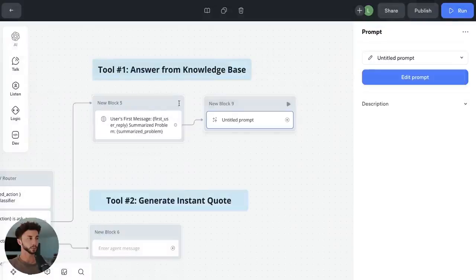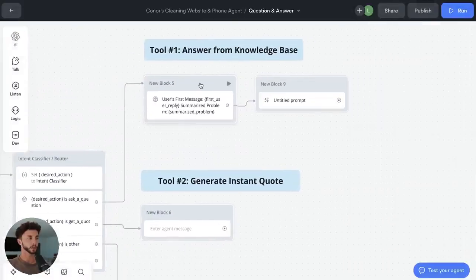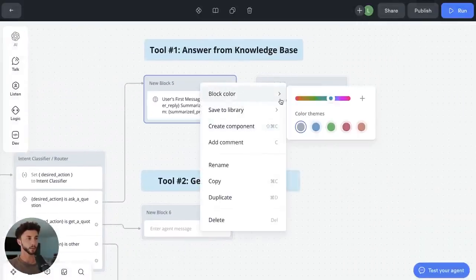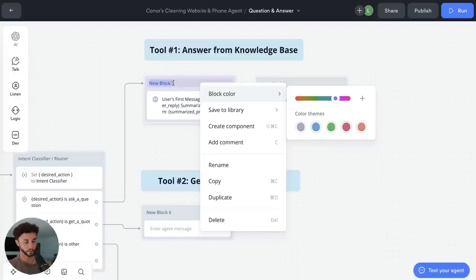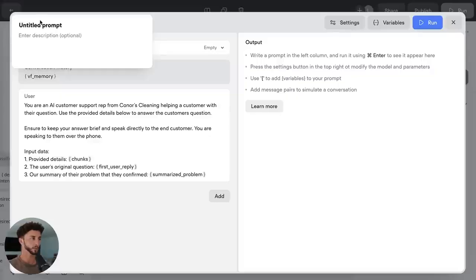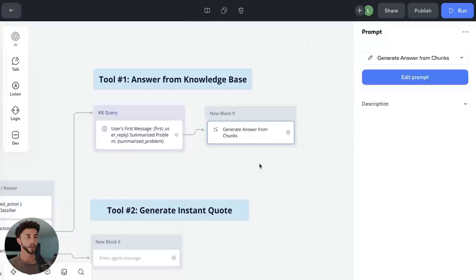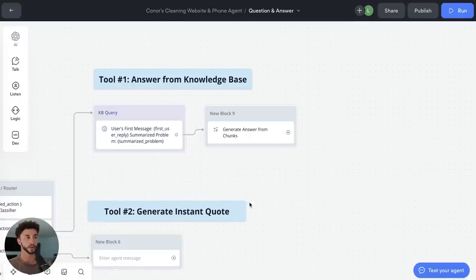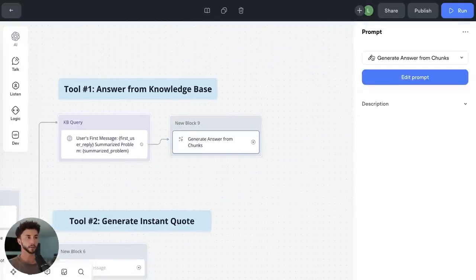That should be good to go. And I like to make these look purple or some kind of cool color. Call this a KB query. And we can change this to generate answer from chunks. Let's say from KB. Chunks is a bit more clear. And if you want to make this a bit easier for you to understand at a glance, you can add in your descriptions on these.